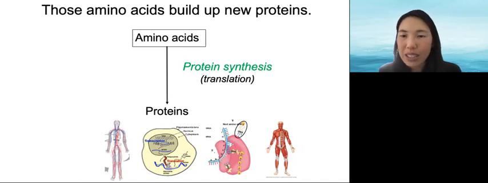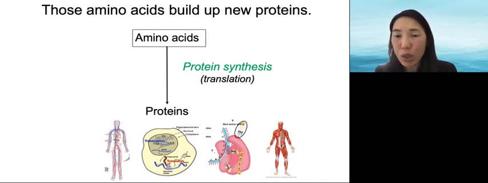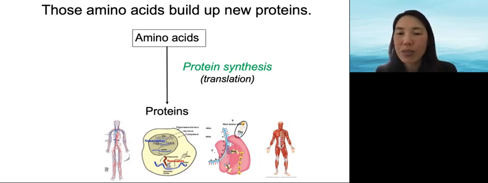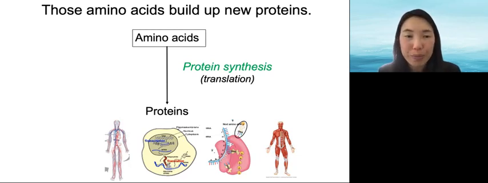For example, let's say you ate beans, but you need to make hemoglobin. You would break down the protein in the beans and then use the individual amino acids during translation to make the protein hemoglobin for your red blood cells. Of course, proteins have many different functions, such as for cell structure, enzymes, and muscle tissue.